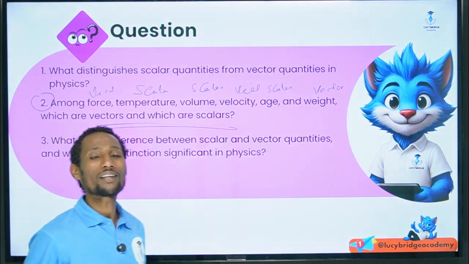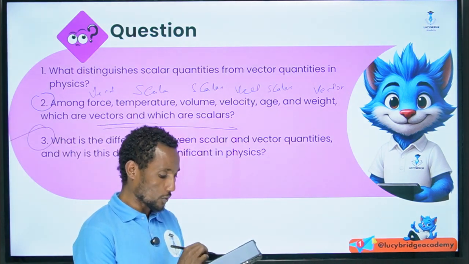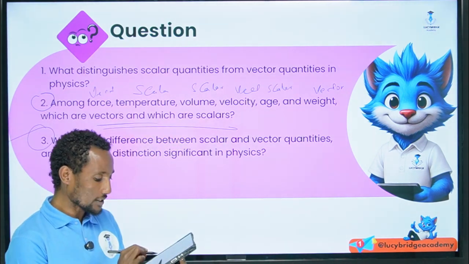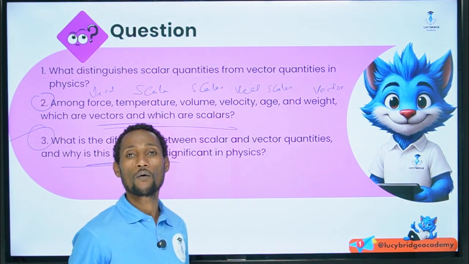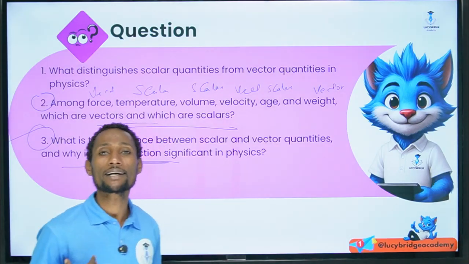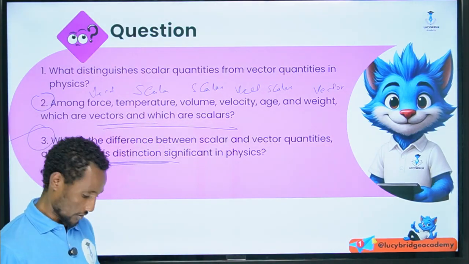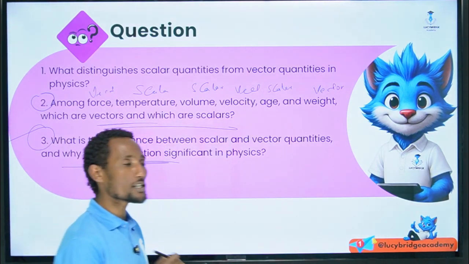The other thing is, in the third question, what is the difference between scalar and vector quantities, and why is this distinction significant for understanding physics?